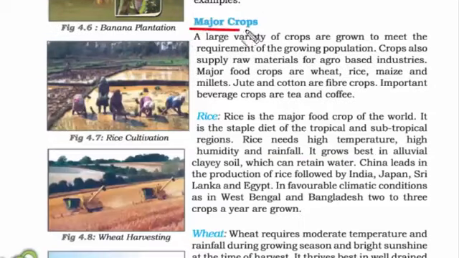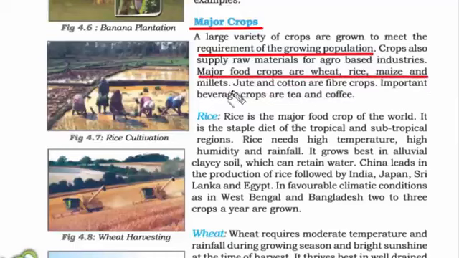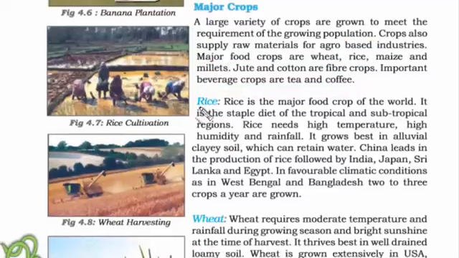Now let us read about some of the major crops. The reason they are called major crops is because they are grown to meet the requirement of the growing population. Some of the major food crops are wheat, rice, maize, and millets. So remember, they are food crops. We eat them. Jute and cotton are fiber crops. We don't eat them. We use them to make some other products like bags, cloth. You must have heard about jute bags, cotton clothes. Then we have something called beverage crops, that are drinkable, like tea and coffee. Now let's briefly read about each of the major crops.